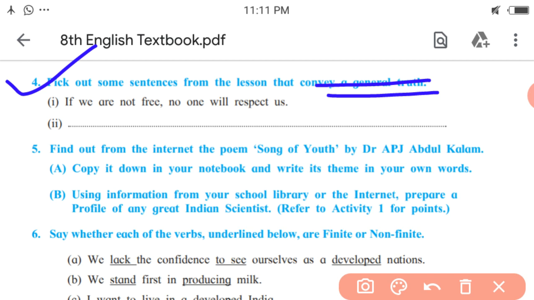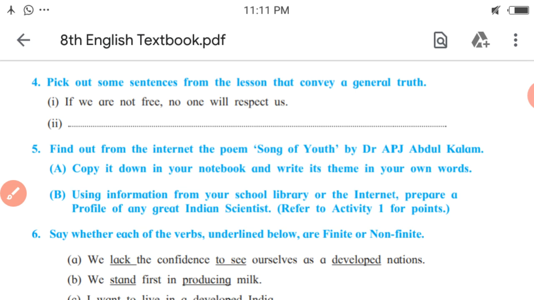So to be respected, one must have a freedom first. Let me give an example. Only strength respects strength. So it is the another general truth. The same way, find out some more sentences that convey a general truth.